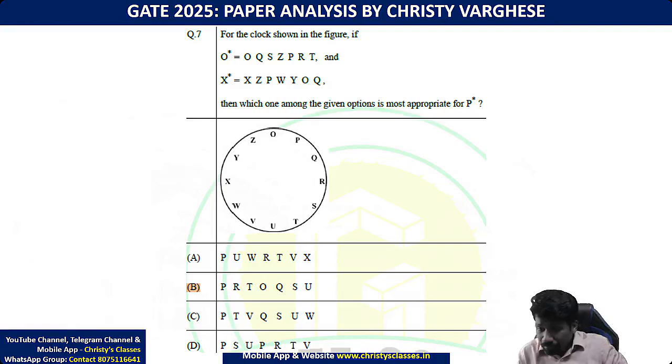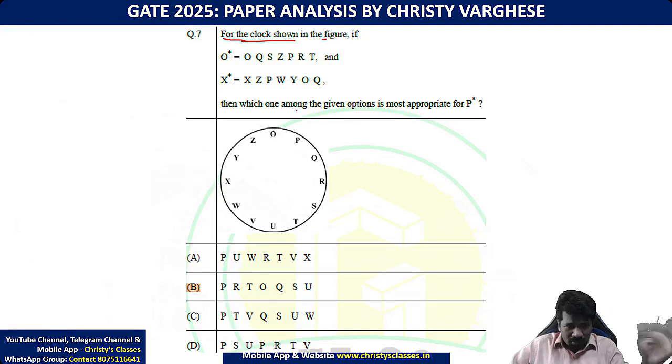Okay, every class we will try to complete in 1 hour itself, so I'll start explanation, otherwise the class will be too lengthy. ये question थोड़ा tricky है. I'll just give you a basic solution. For the clock shown in the figure, clock means it's a circle, so 12 things are there. 1, 2, 3, 4, 5, 6, 7, 8, 9, 10, 11, 12.